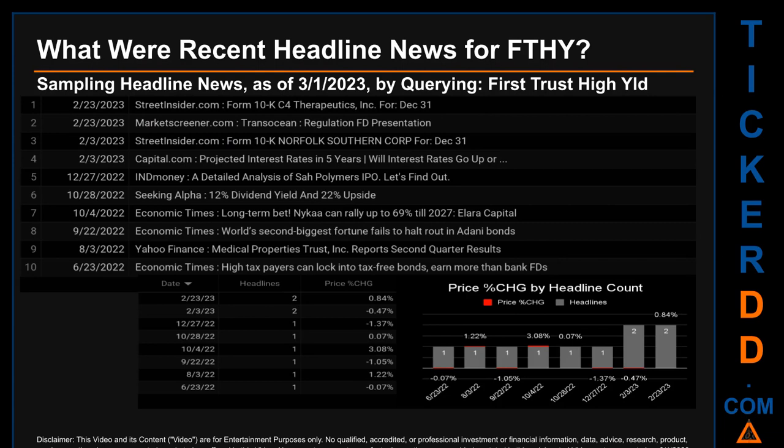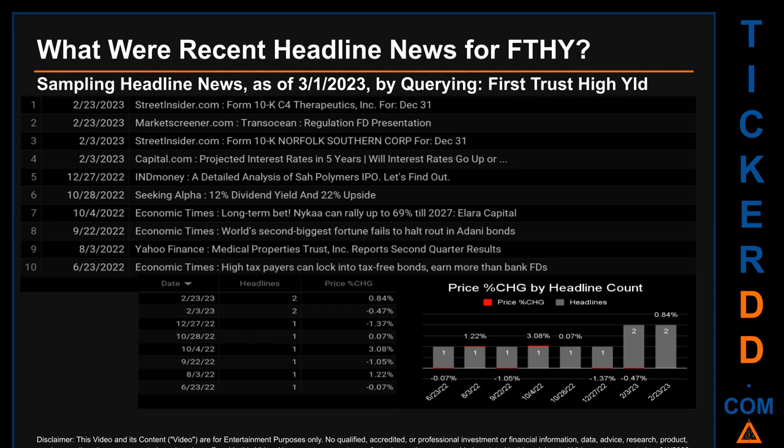The oldest publication was on Thursday, June 23, 2022, when, 9 months and 6 days ago, Economic Times published the headline that read, High taxpayers can lock into tax-free bonds, earn more than bank FDs. The latest publication date was one of 2 days with the most found headlines. The day saw a price change of 0.84% after the ticker opened the day trading at $14.26 to then close at $14.38.